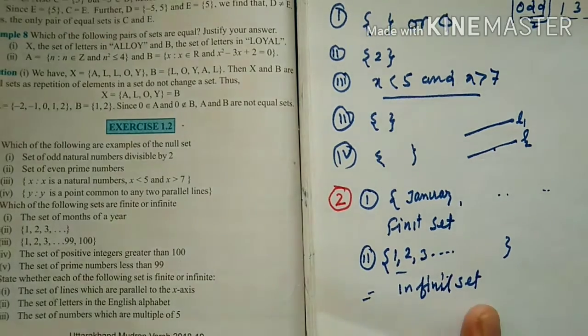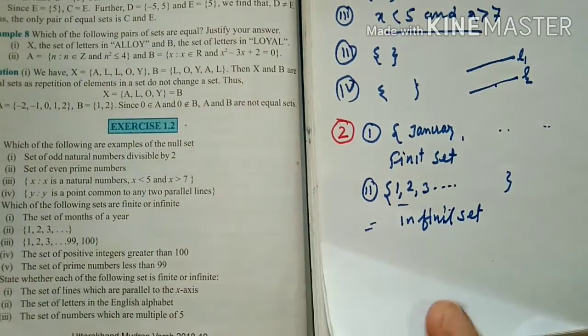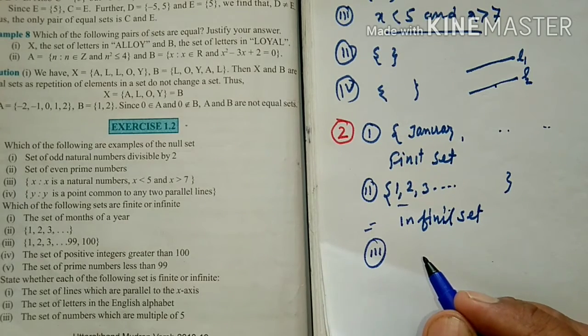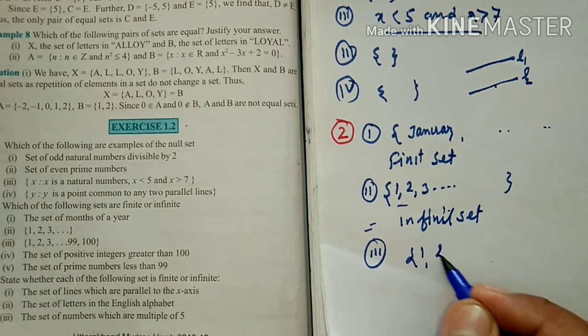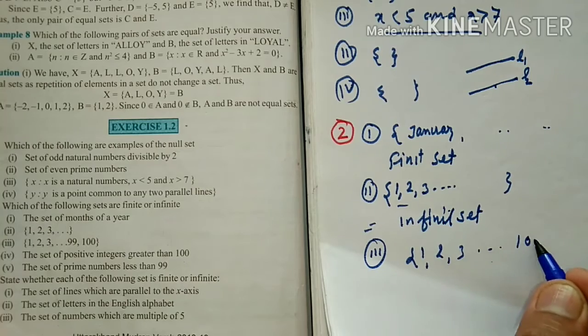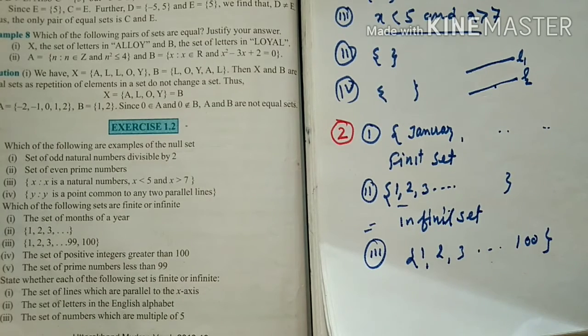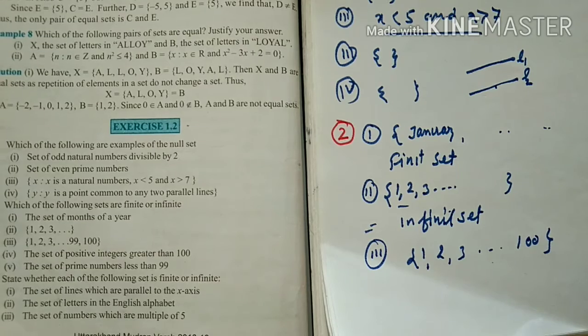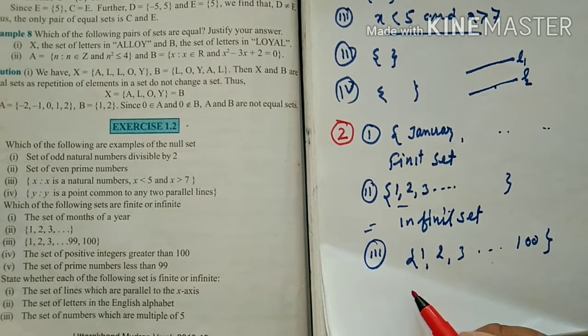Clear? Okay, the next is the third: 1 to 100. So 1, 2, 3 and up to 100. These elements can be written down, can be listed. So this is a finite set.